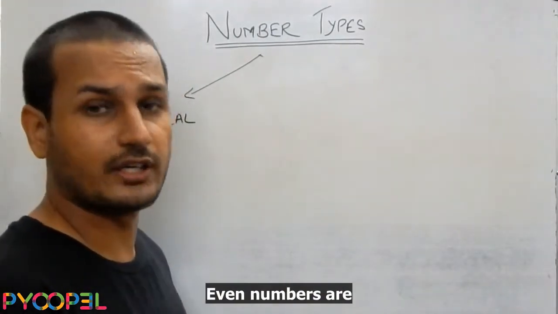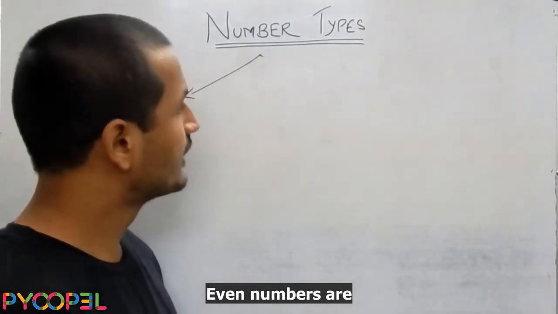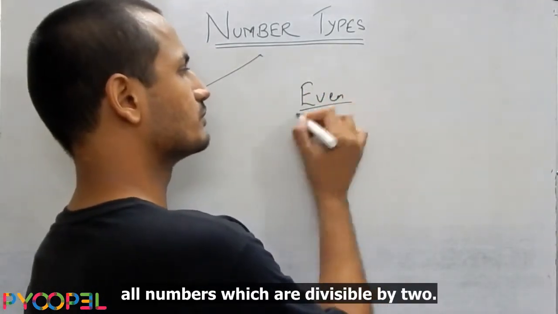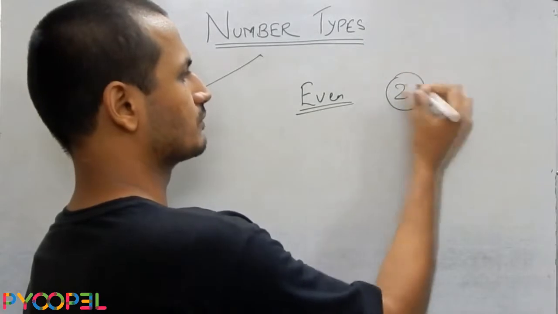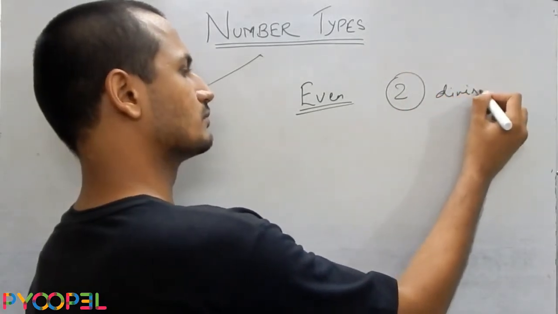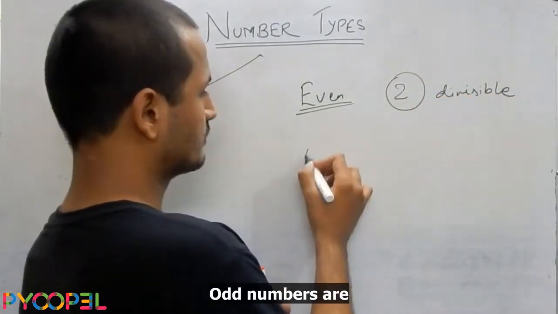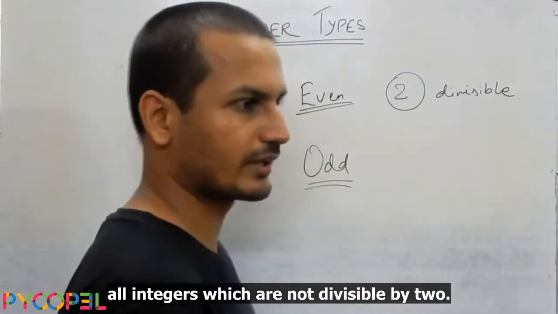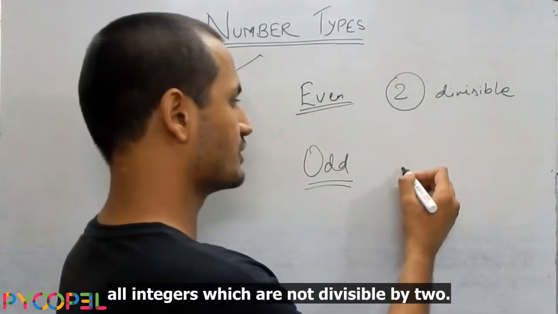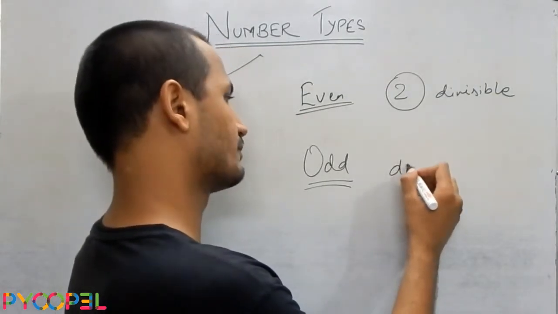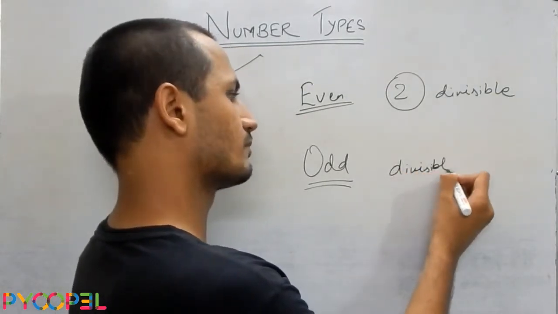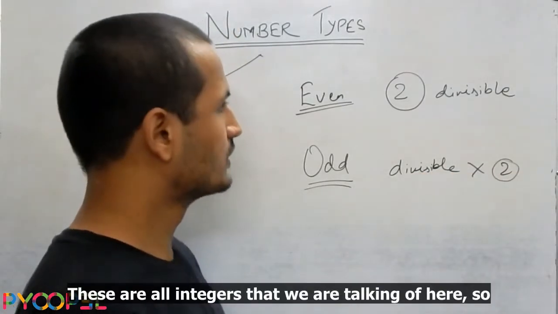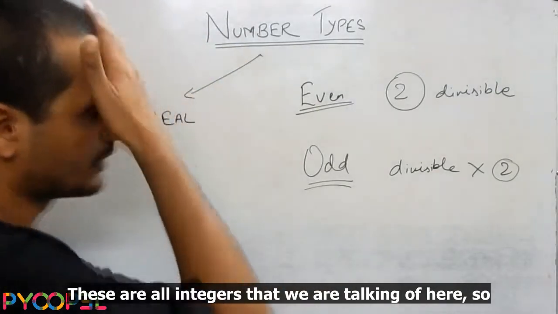Then there are even and odd numbers. Even numbers are all numbers which are divisible by 2. Odd numbers are all integers, okay, which are not divisible by 2. These are all integers that we are talking of here.